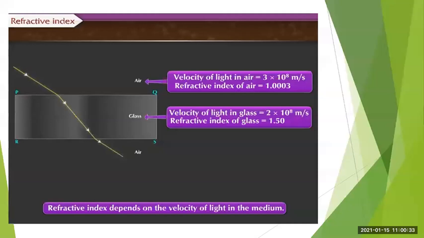It means the refractive index value of glass is more than that of air, whereas the velocity of light in air, 3 into 10 raised to 8 meters per second, is more than that in glass, 2 into 10 raised to 8 meters per second. So you will see that the refractive index depends on the velocity of light in the medium. Got it? And usually we will see that for a substance where the velocity of light is less, its refractive index value is more. And where the velocity of light is more, its refractive index value comes to be less.